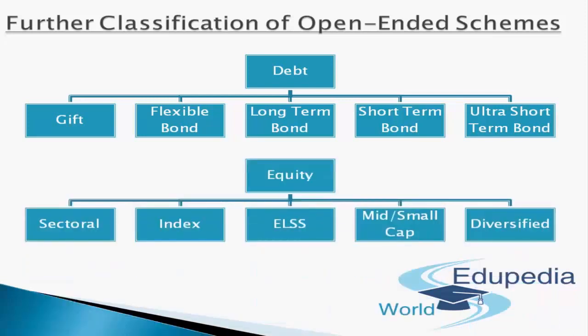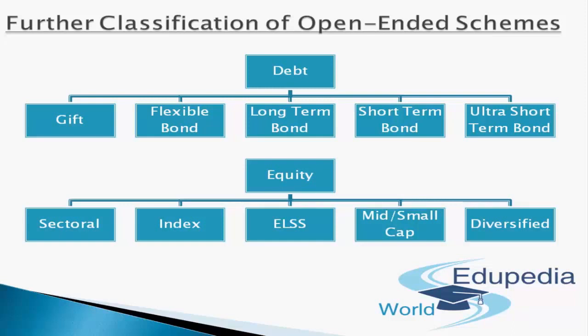Now we have equity. In equity, there are 5 major approaches with which one can invest in the open-ended schemes. One can have sectoral, one can have index, one can have ELSS, one can have small and mid cap, and one can have diversified. So let's talk about each one of them one by one.